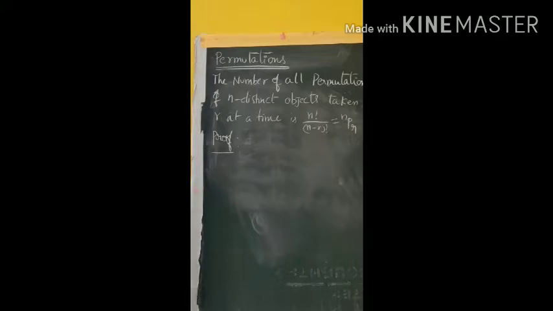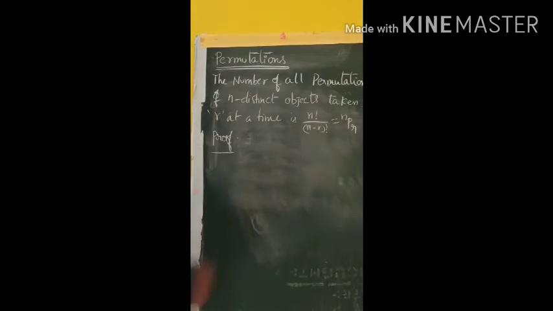So this is a theorem we are going to prove now. The number of all permutations of n distinct objects taken r at a time is n factorial by n minus r factorial, which is nothing but nPr.